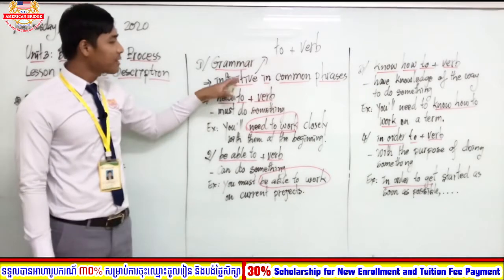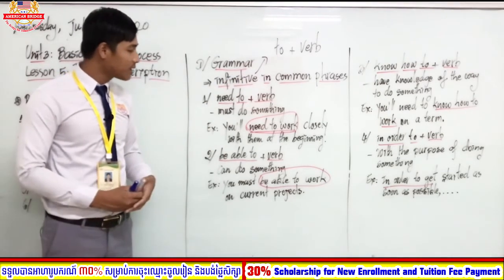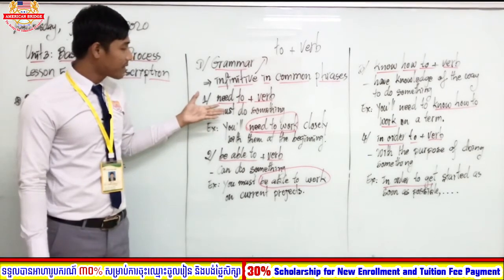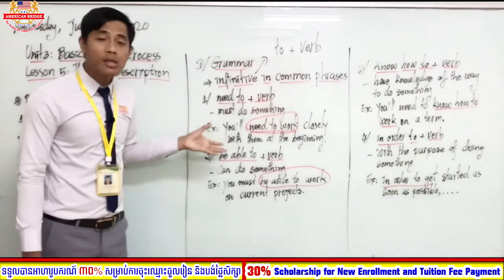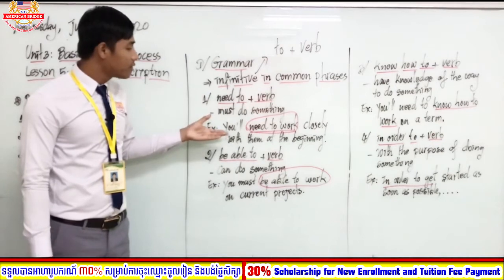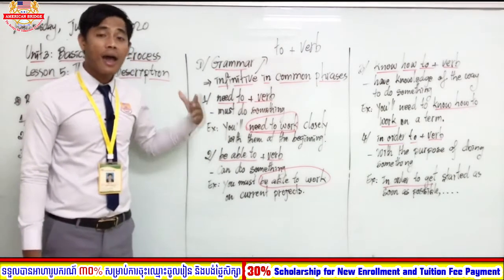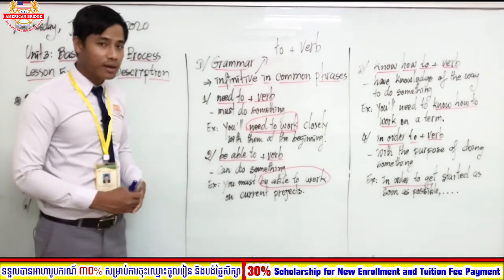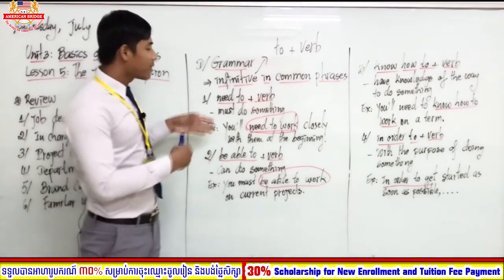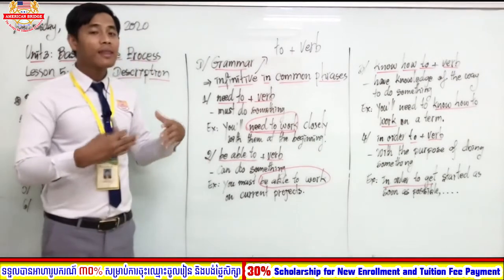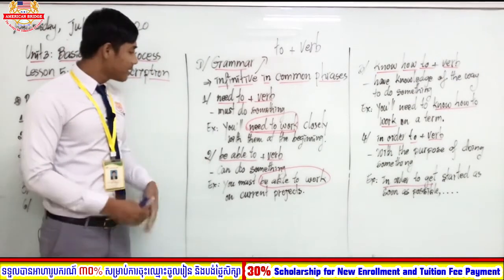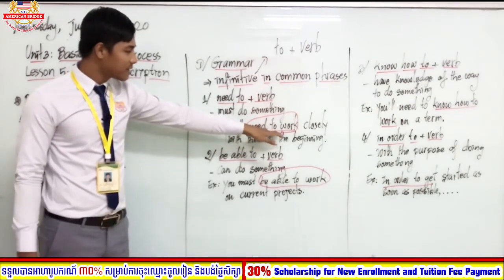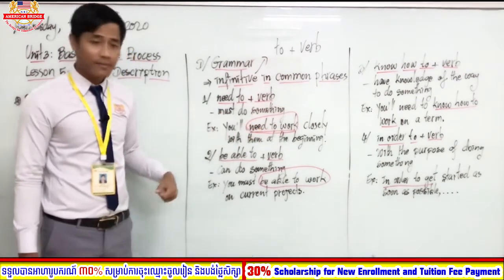So infinitive in common phrases just tells you that some verbs will change meaning when we use them, or we have their own meaning for that phrase. Like need to work, its meaning is must do something.